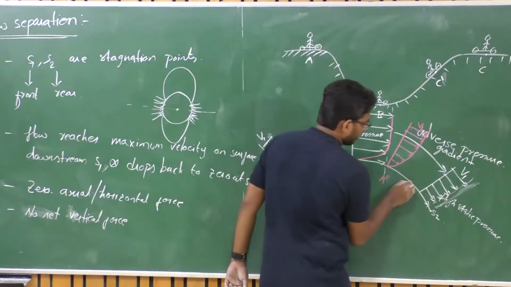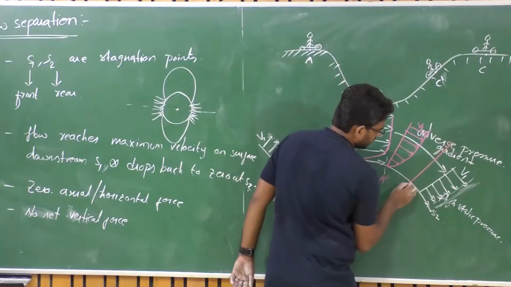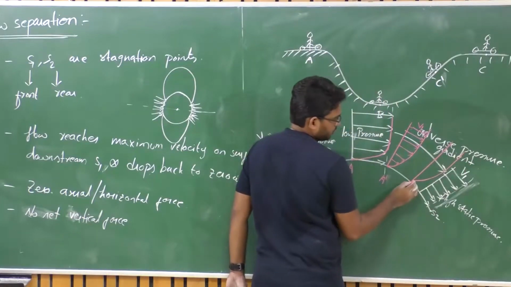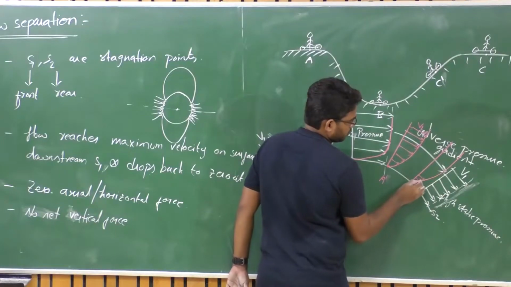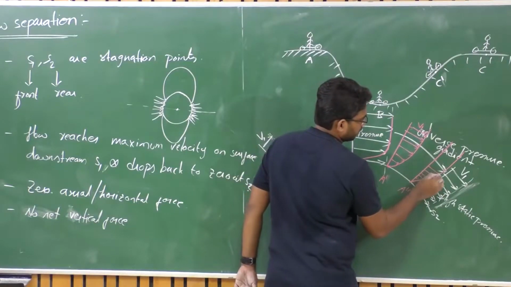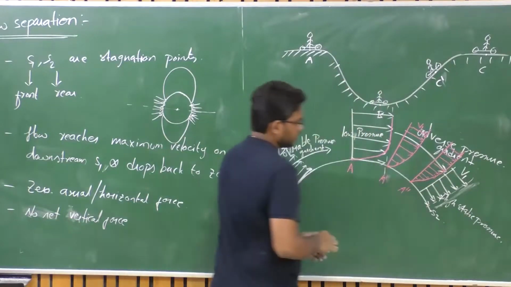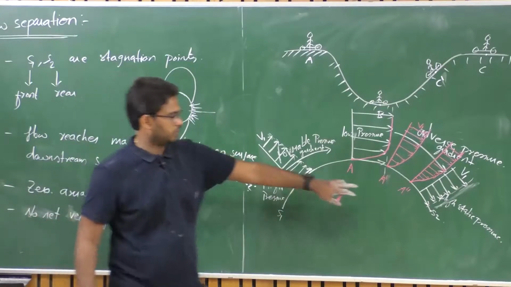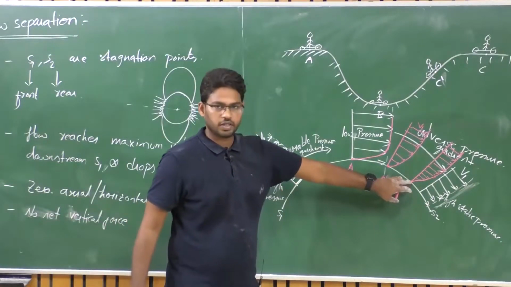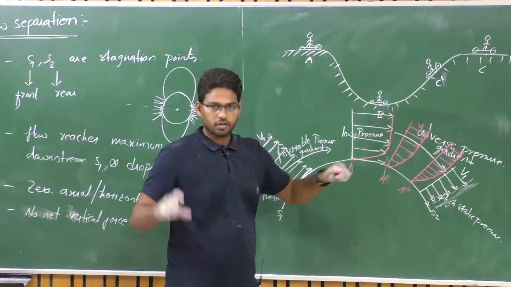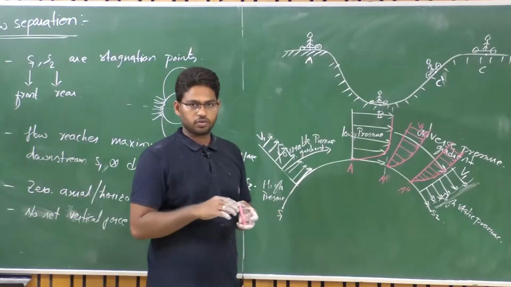So that means the velocity profile here will be completely different, where the molecules on the surface are definitely at 0 velocity, and in the boundary layer as well, it has come almost to rest.